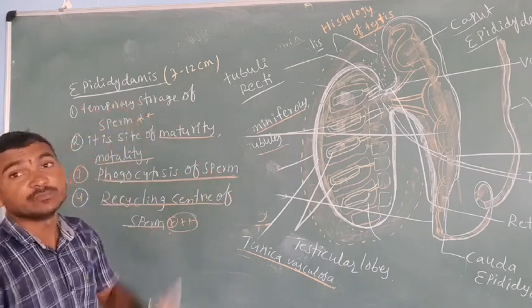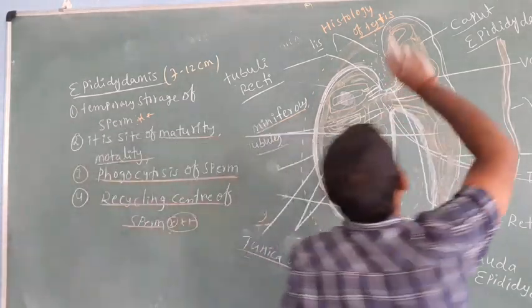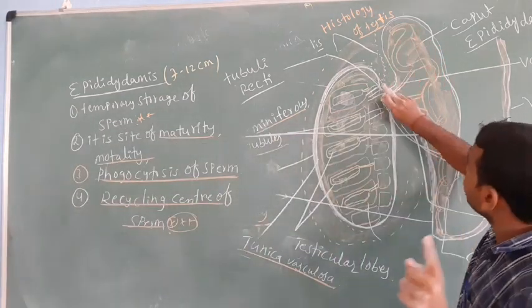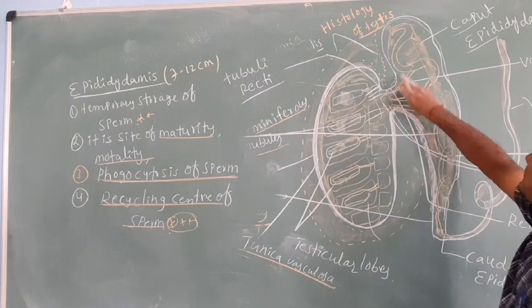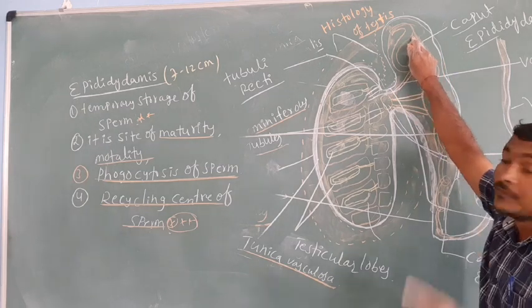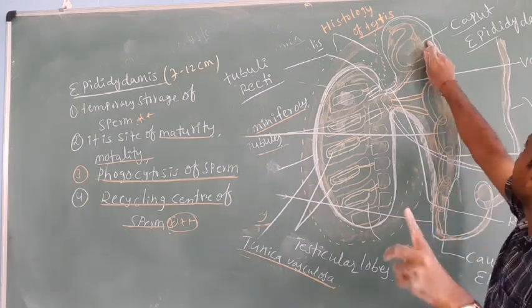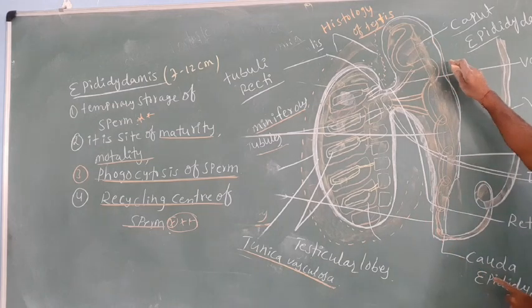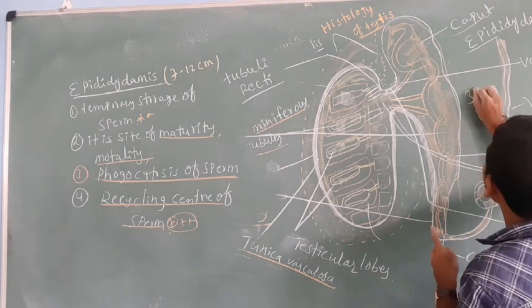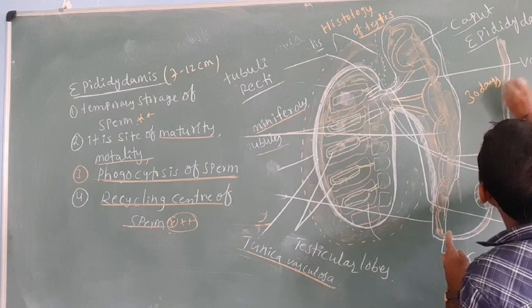Temporary storage of the sperm, motility, maturation, phagocytosis of the sperm, which is the epididymis. Here is another important point. After the sperm reaches from the rete testis to the caput epididymis, from the caput epididymis the sperm reaches to the cauda epididymis. The time taken is 30 days.